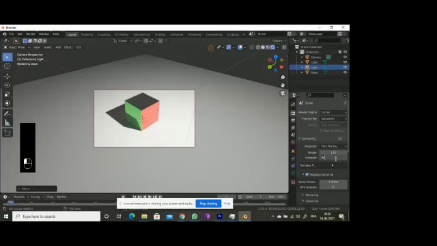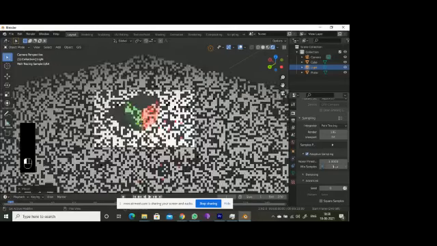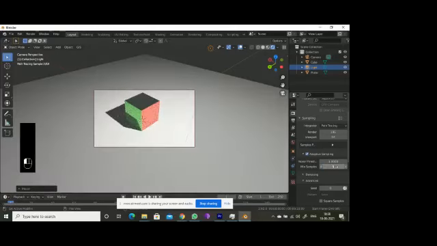So if you make this 64, render to 196 or something. If you increase this one, make sure that you have a good GPU, else it will increase the rendering time. So to make this one, it will take much time. If I press here 12, you are able to see there will be somewhat of a difference.